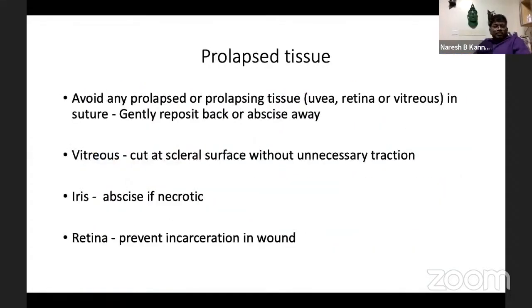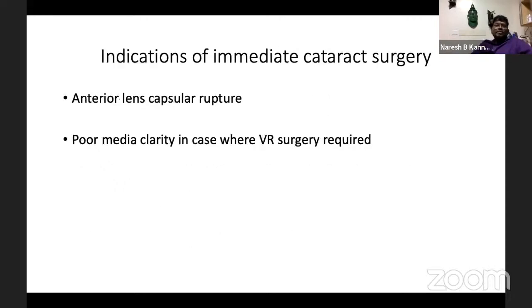In case of any prolapsed tissue, you gently try to reposit it back if it is a fresh one, but ideally you don't reposit, you excise it, and the vitreous has to be addressed properly. Iris should be excised if it is necrotic. And the most important thing, when you are doing a scleral tear repair, see to it that you are not incarcerating the retina, because many times when you are going inside after the primary wound, the retina is incarcerated in the scleral wound.